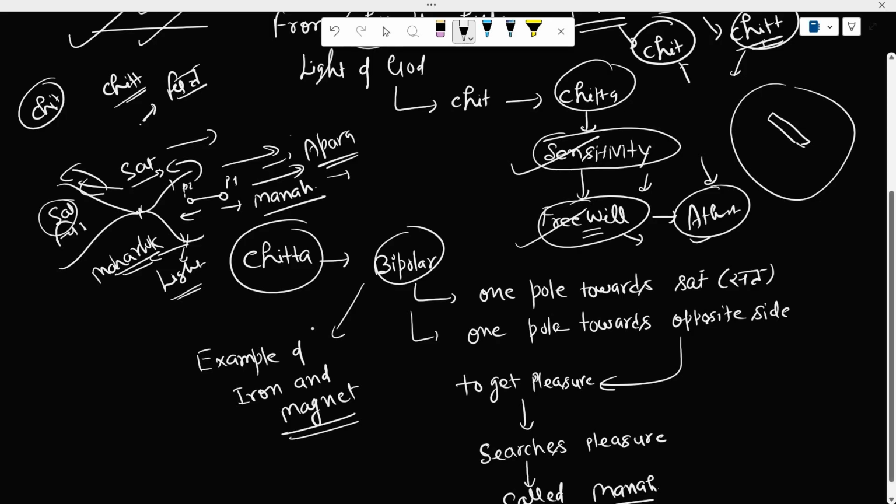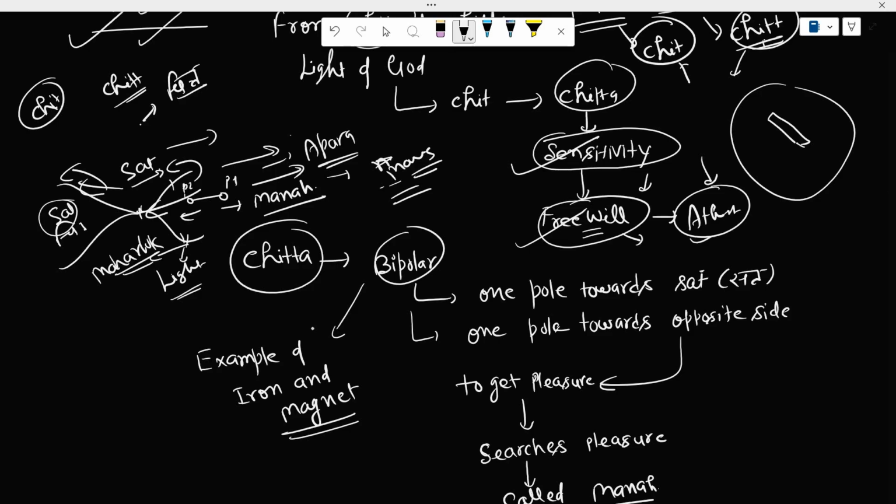So whatever travels in the forward direction is known as manas, mana, our mind, right? Which has separate kinds of cravings. Mana means the entity which has the craving for lustful thoughts, for enjoying lustful thoughts. Those kinds of things come under the manas. So that pole which is just pulling it into the forward direction is known as the manas. And the opposite direction, which attracts it towards God, is known as the